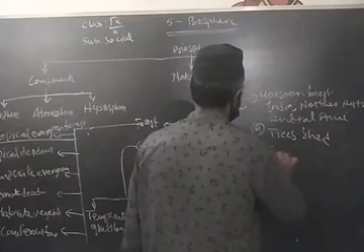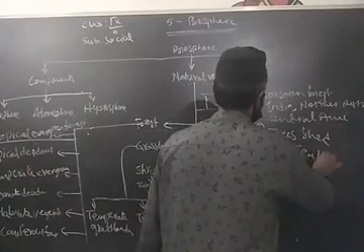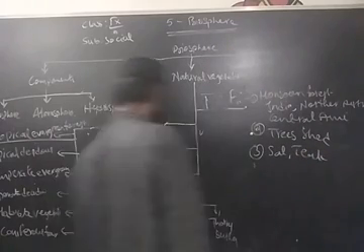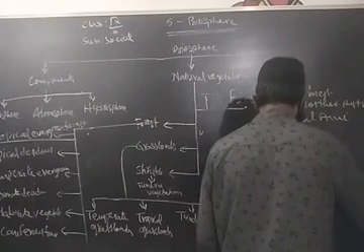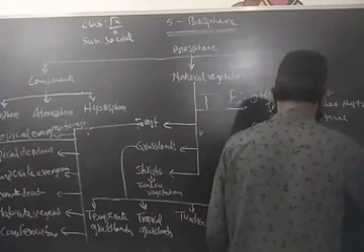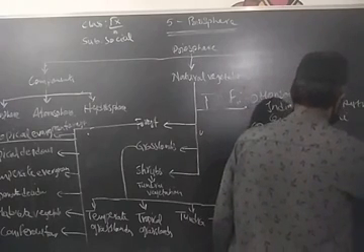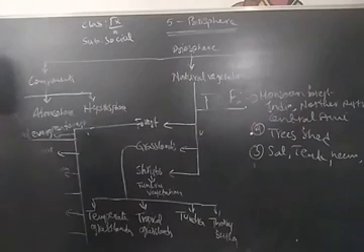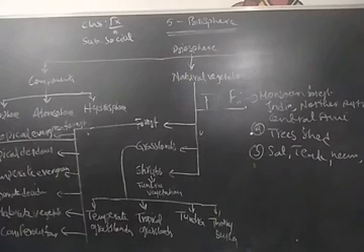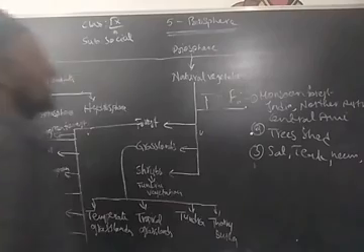One is sal, teakwood, ebony, neem, and shisham. Yes, these are the different types of trees we find in the tropical deciduous forest.